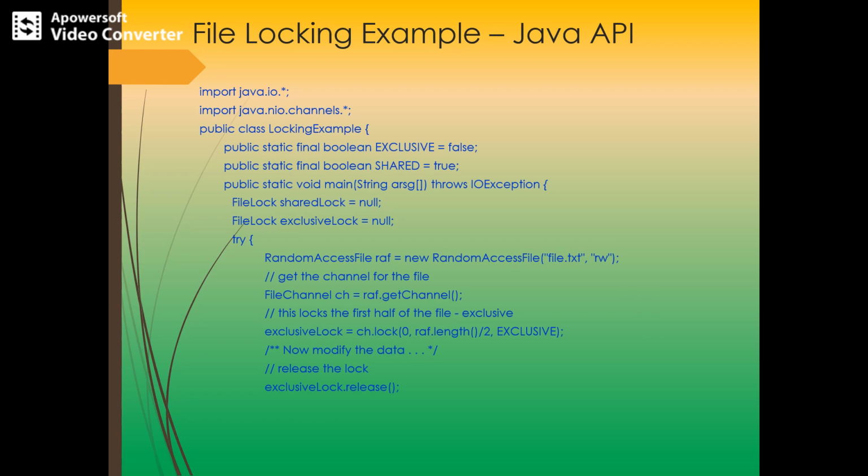First, it locks the first half of the file in exclusive mode. In the exclusive lock, the lock is acquired and set if any process tries to modify the data. And after the first process has completed writing onto the data, it can release the lock.